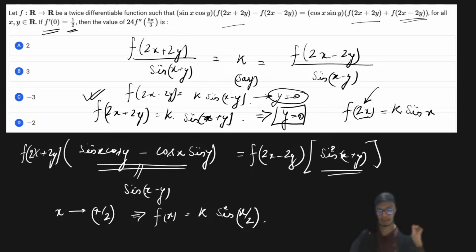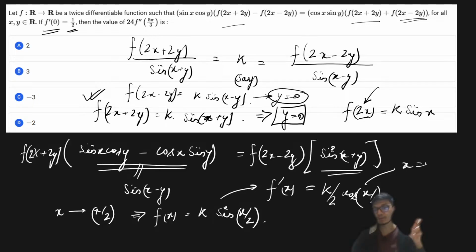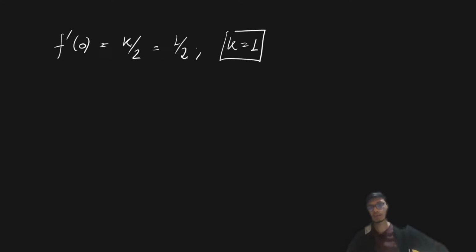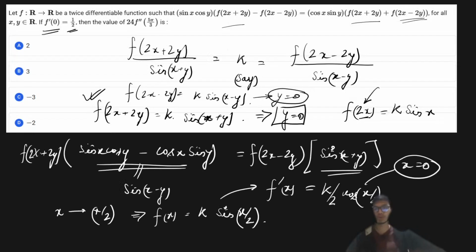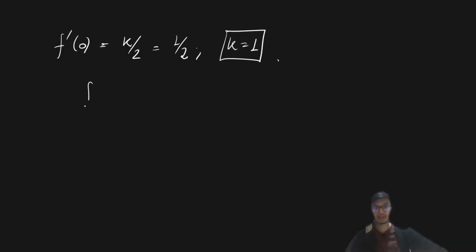Now, what I'm doing is that I'm trying to get the result of what is the value of my k, right? So if from here I differentiate this result, this is going to come out as k by 2 times cos of x by 2. Now over here, if I put x equal to 0, then I will get the value of f dash of 0, which is equal to k by 2, and in the result it is given as equal to half. So from this result we are going to get the value of k as equal to 1. So this simplifies our result much further, and we are going to get f of x as simply sine of x by 2.